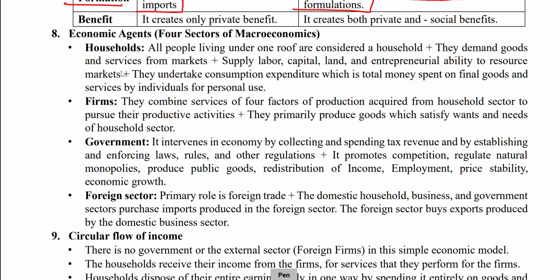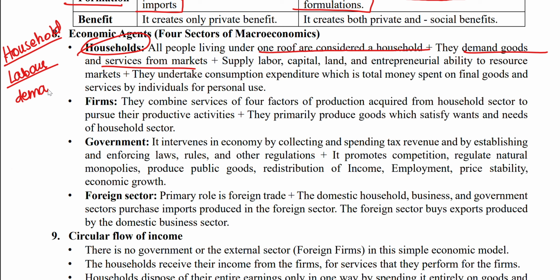The first agent is the household. What happens from the household? The household provides labor, and they demand goods and services from the market.